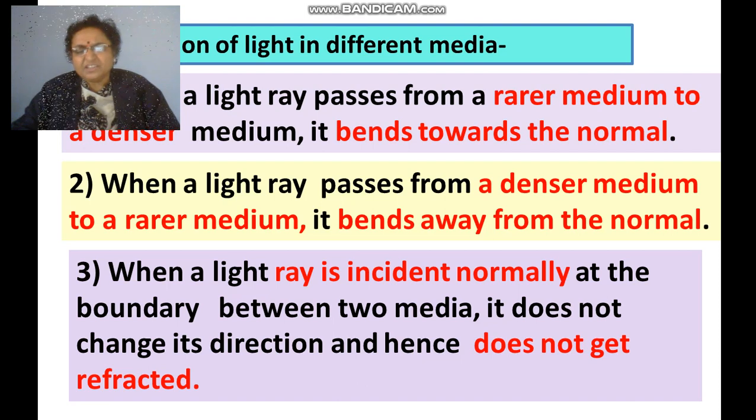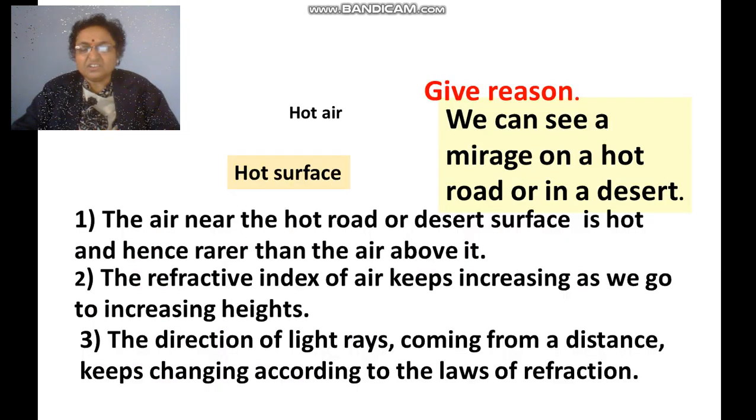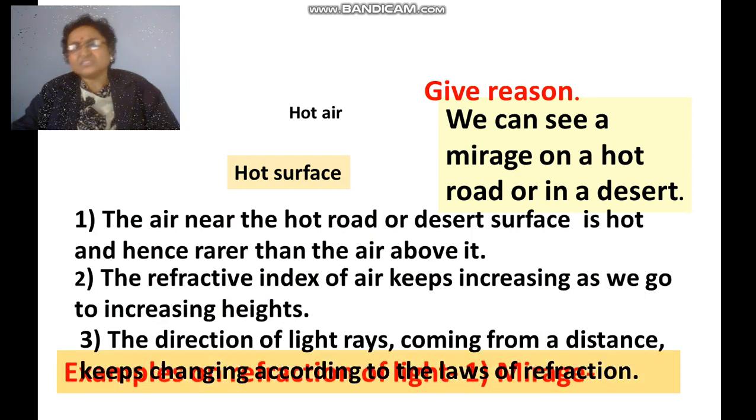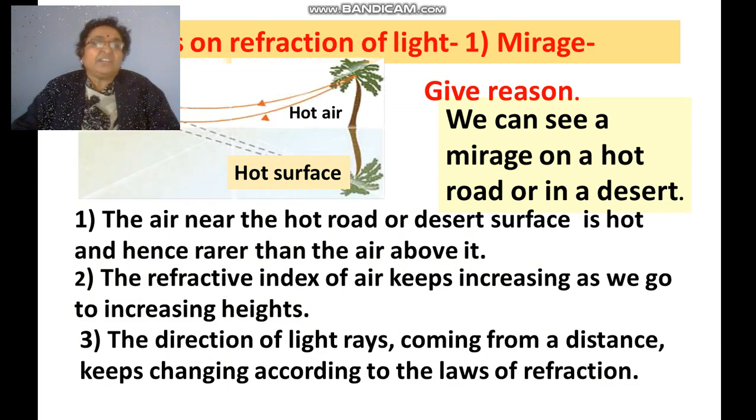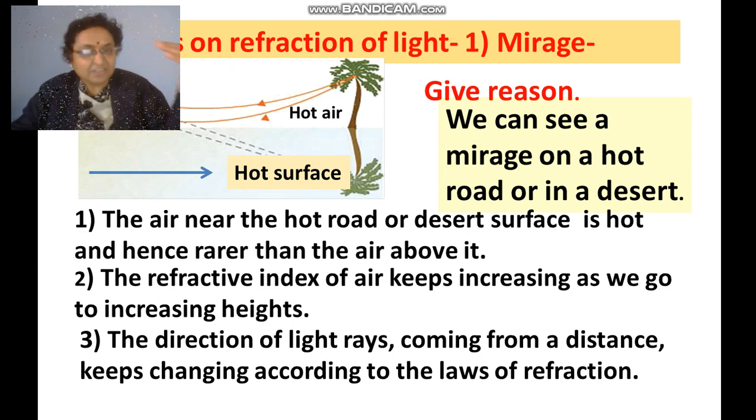Now let us see the examples of refraction of light. Do you know the mirage which we have seen in the desert area? We can see a mirage on a hot road or in a desert. The air near the hot road is hot, hence rarer than the air above it, and in this way the refractive index of air keeps increasing as we go to increasing heights.